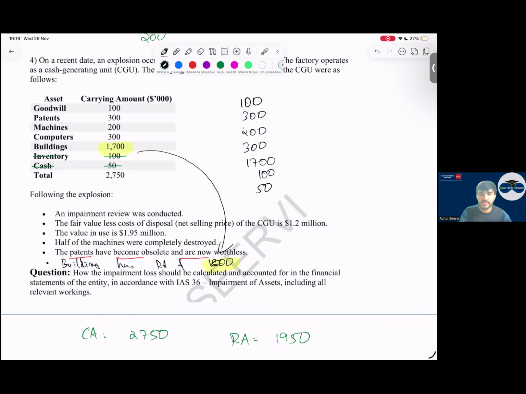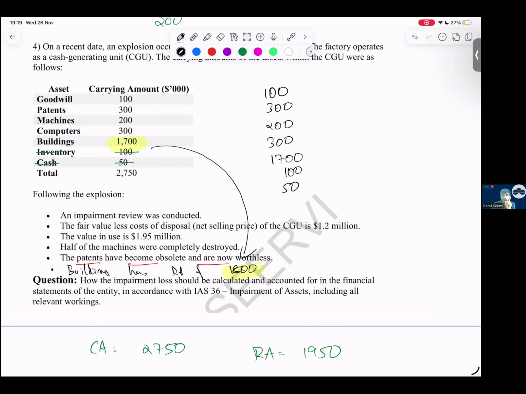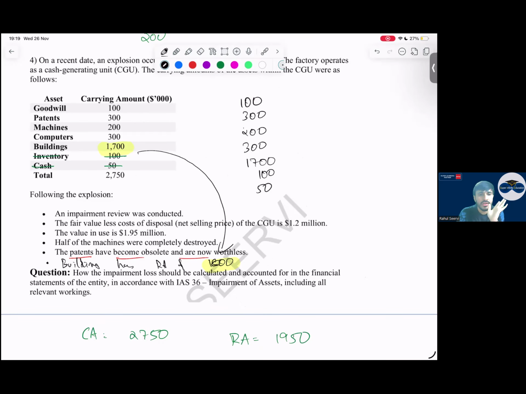Same here, everyone. It is common sense. Separately a note is given saying the building has a recoverable amount of 1800. Will you charge impairment to this building? No, you will not charge. This is the mistake you will make in your exam. Understand that. Simple. Do not make this mistake.